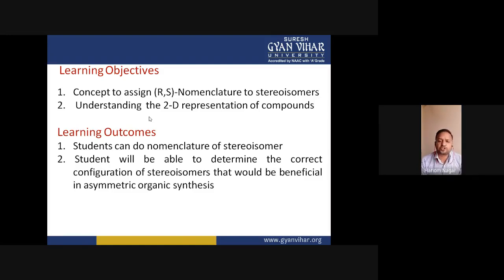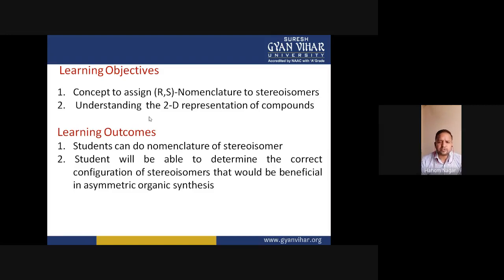In the Fisher projection formulas, we design the structure of the molecule in 2D. We represent the molecule in 2D, not in 3D, means all the groups are in the plane. And there are two lines at which the groups are present. These two lines are perpendicular. One is horizontal and the second is vertical.